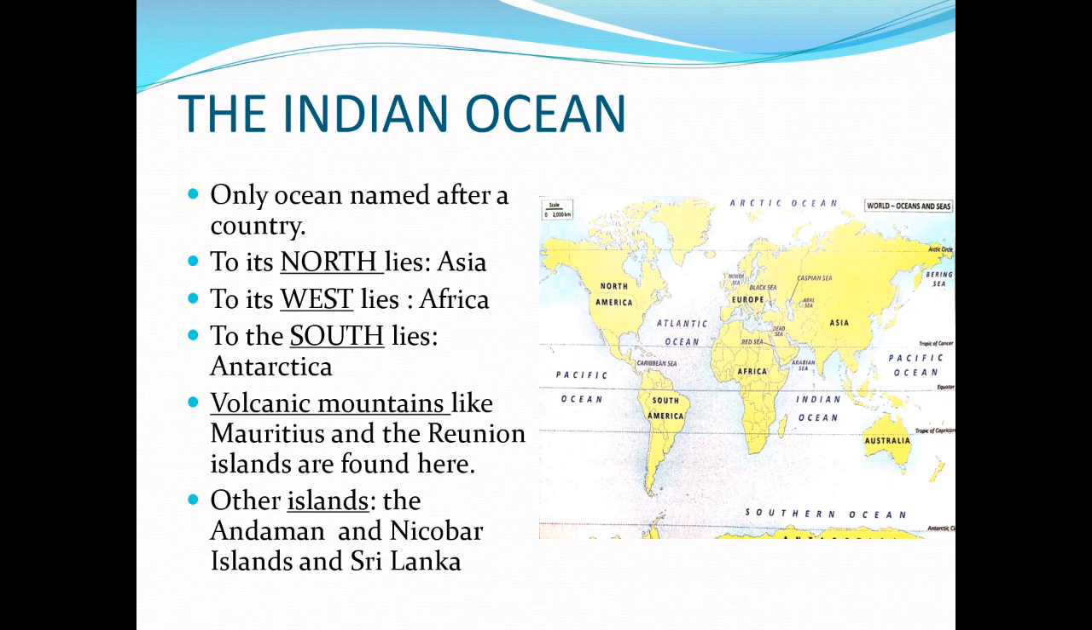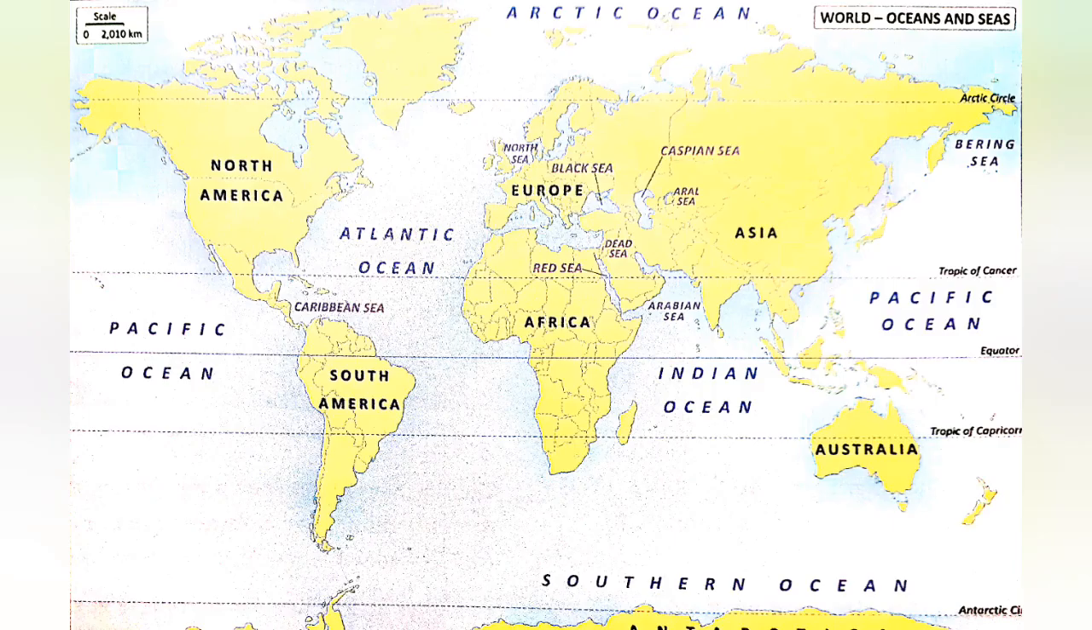To its north, you can see Asia is there. To its west, Africa is there. To its east, Australia is there. And to its south, it is merging again with the Southern Ocean. Volcanic islands like Mauritius and the Reunion Islands are also found in this particular ocean. Other islands are also there, like the Andaman and Nicobar, and also Sri Lanka.